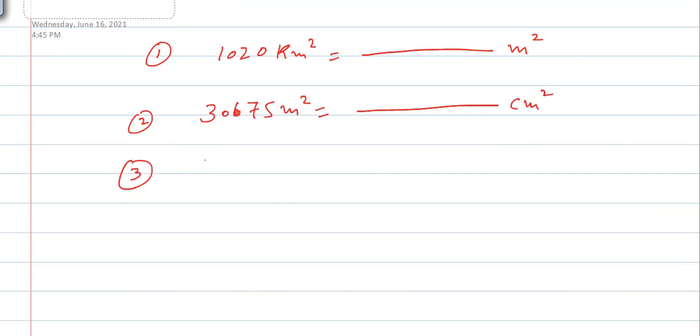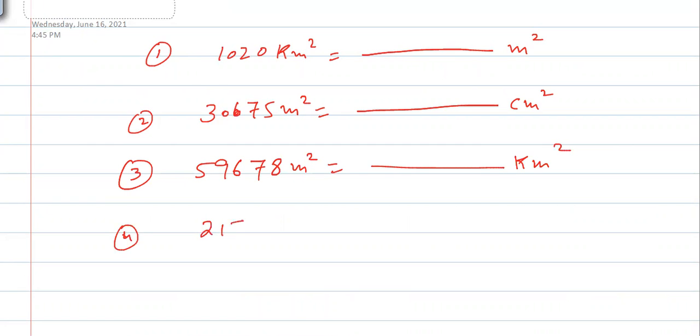Number 3, meter square, you have to convert it into kilometer square. Number 4, you have to convert it into centimeter square.